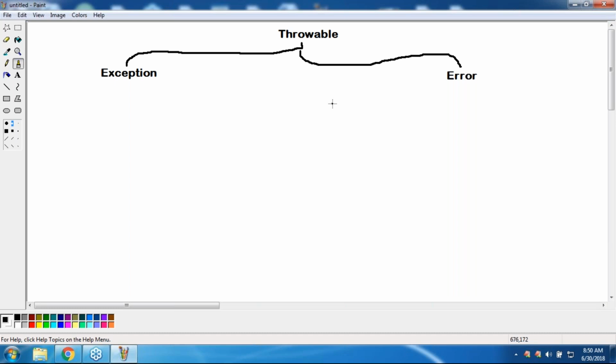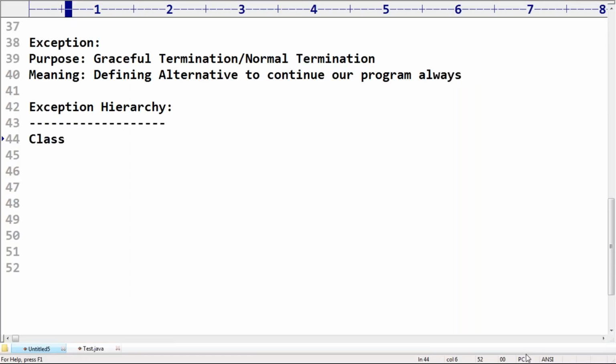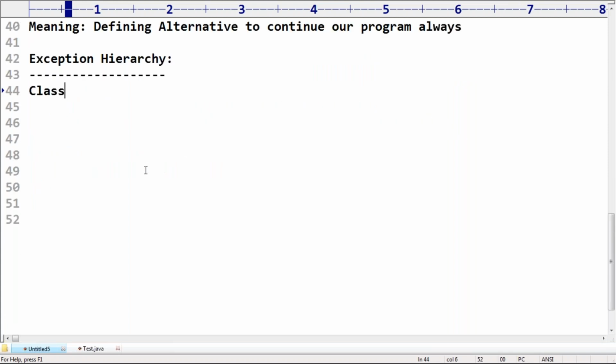Very simple, sir. Most of the time, exceptions are caused by our program only.